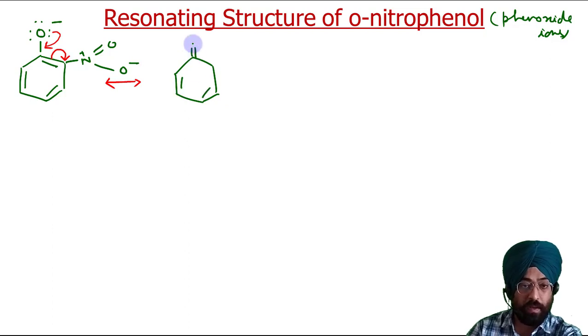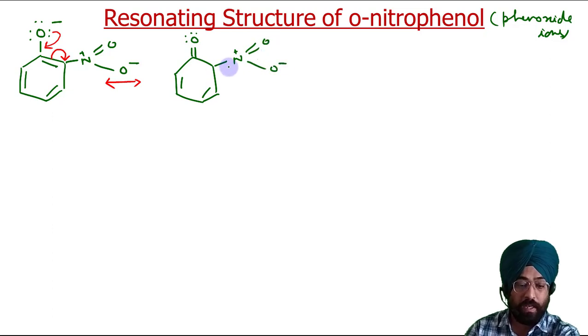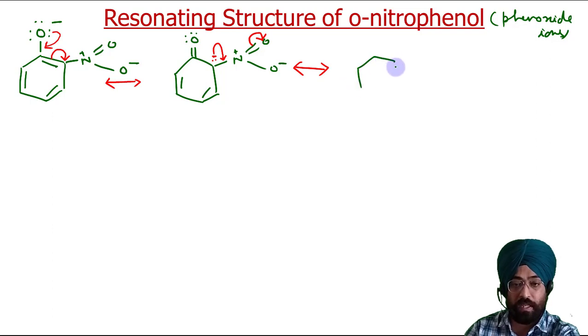Here you get a double bond O. Then here comes your nitrogen positive double bond O, O negative. Here comes your two electrons, negative charge. In the next step, this charge comes here and this goes here. So this is your next resonating structure. So this is all about resonating structures. You need a little bit of practice. These are quite easy.